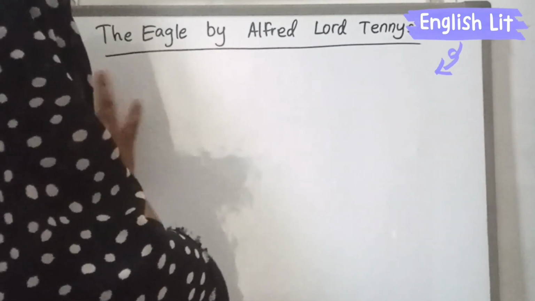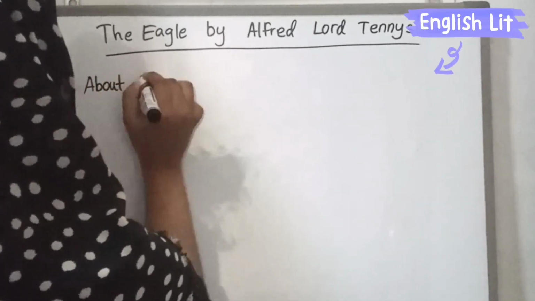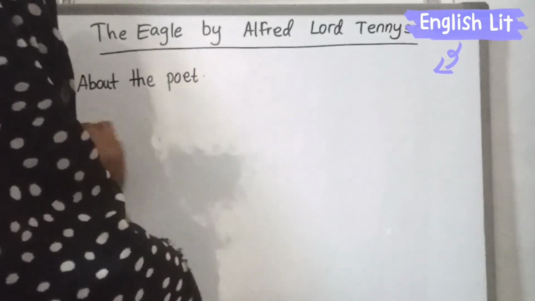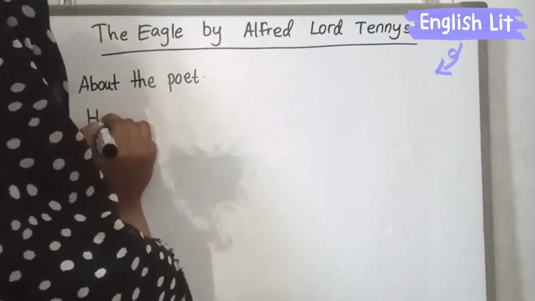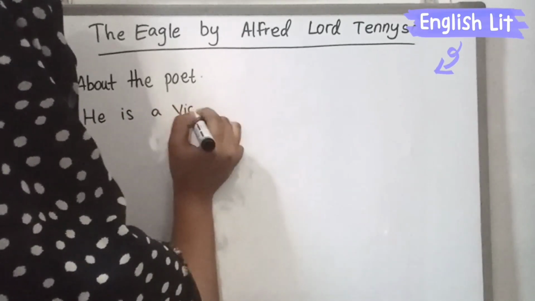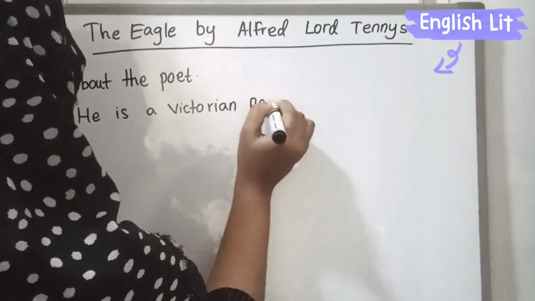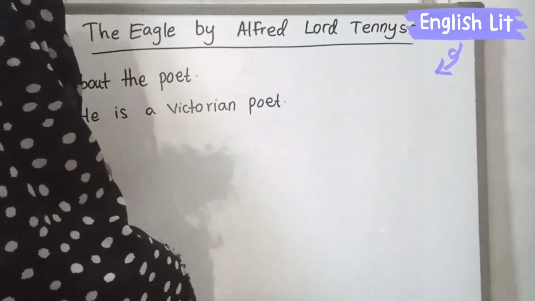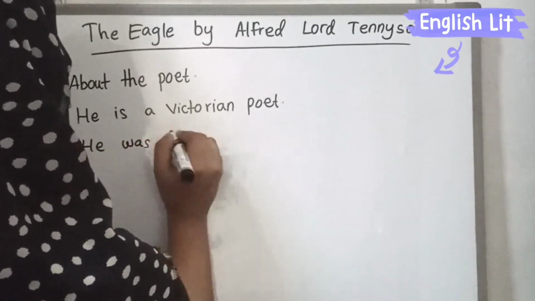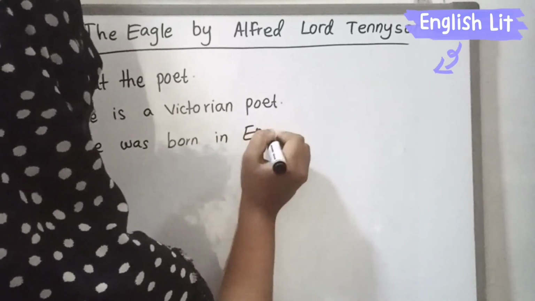We are going to discuss about the poet. About the poet. He is a Victorian poet and he was born in England.